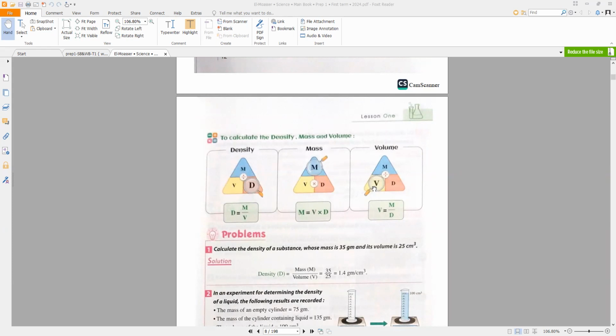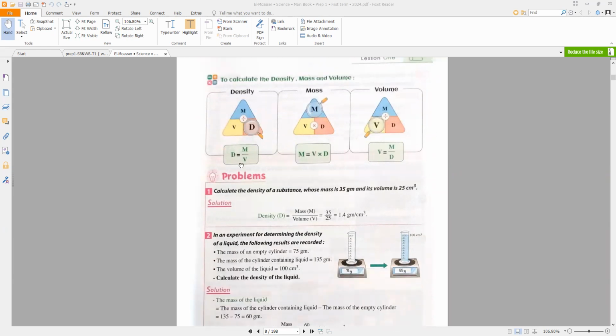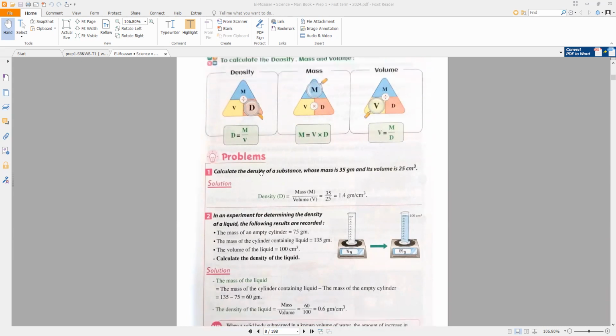And if you want to measure the volume, volume equals mass divided by density. These are the laws that we use in solving problems. Density equals mass divided by volume, mass equals volume times density, volume equals mass divided by density. We have one example.